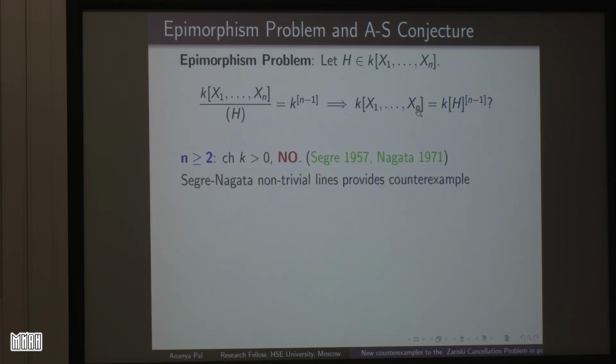Now first, for n greater than or equal to 2 and the characteristic of the field greater than 0, the answer is no. We have already seen such examples. They are the Segre-Nagata non-trivial lines. But for n equal to 2 and the characteristic of the field 0, Abhyankar, Moh and Suzuki proved that yes, the epimorphism problem is true. That is, in characteristic 0, there is no non-trivial line. If something is a line, it is a coordinate. But for n greater than or equal to 3, with characteristic of the field 0, the question is open.